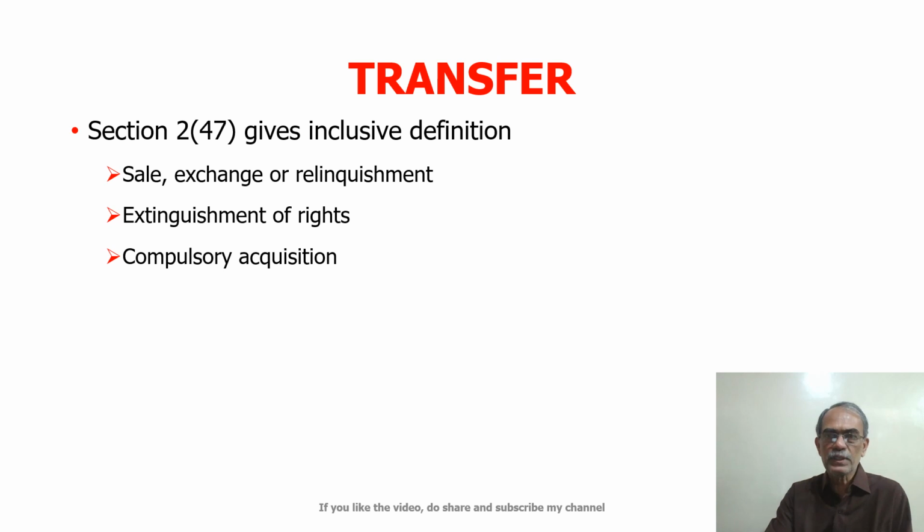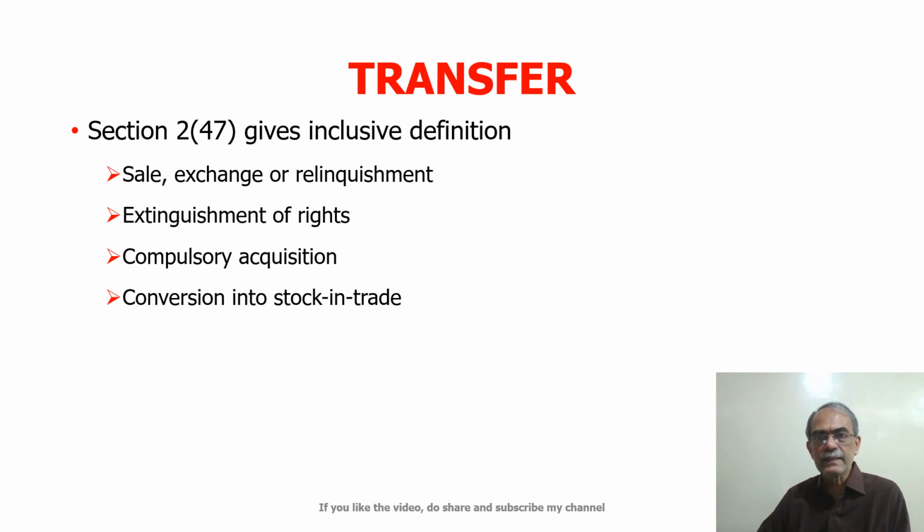Then compulsory acquisition. Of course, when the government takes over any property for, say, public purposes or any project, that is called compulsory acquisition, and of course compensation is awarded, so capital gains are attracted accordingly. And the section also talks about conversion of a capital asset into stock in trade. Now what is a capital asset? That is nothing but any asset which is not meant for sale, which is meant for use by me, either for my business purpose or for my personal purposes.